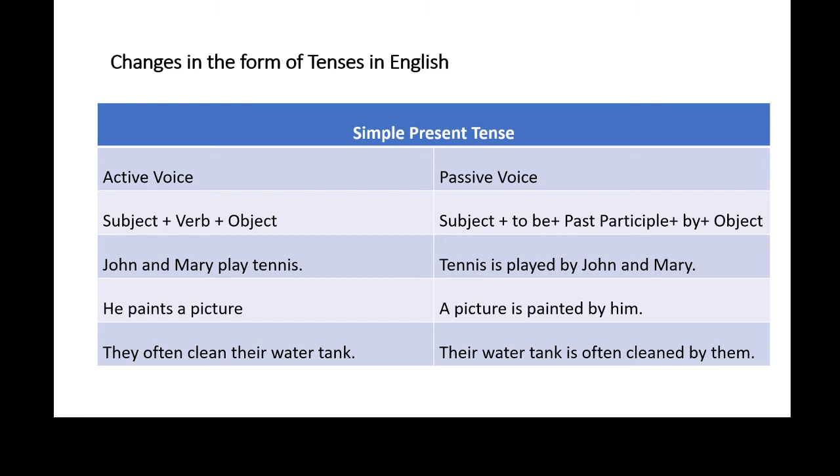So a picture is, and the past participle form of paint is painted. A picture is painted by, he will turn into him. So the correct answer is, a picture is painted by him.